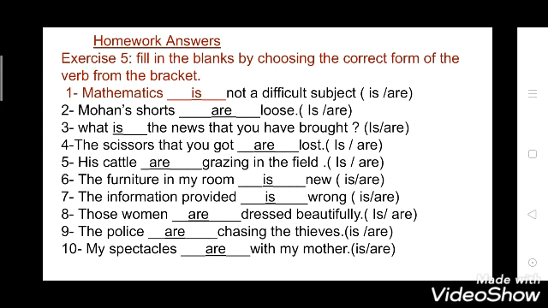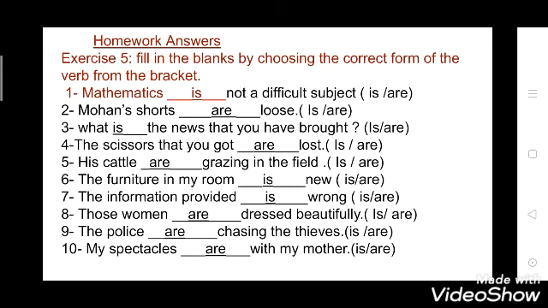Now see the fifth one. His cattle are grazing in the field. Here are will come because cattle is a plural form, though it looks singular also. Now see the sixth. The furniture in my room is new. Here furniture is always singular. Okay.